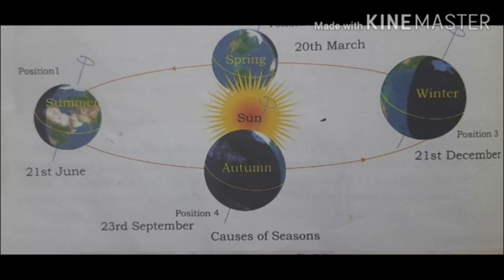See children, when the two poles are at an equal distance from the sun, the northern hemisphere experiences spring while the southern hemisphere experiences autumn. Children, the exact opposite happens when the northern hemisphere experiences autumn and the southern hemisphere experiences spring.